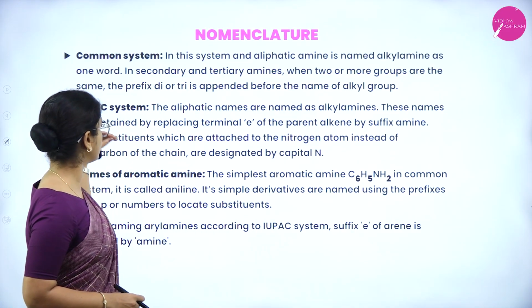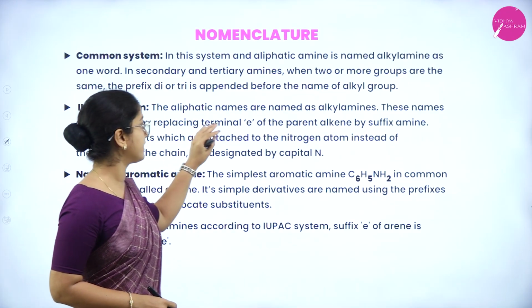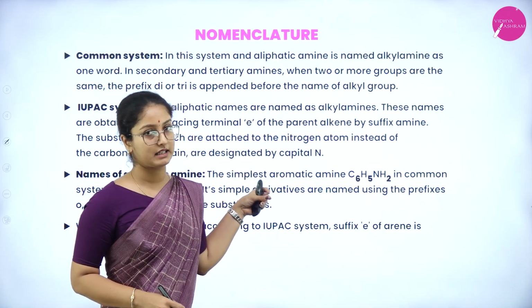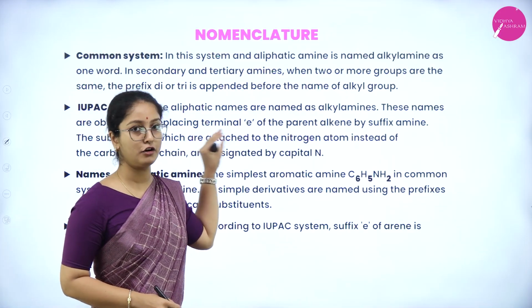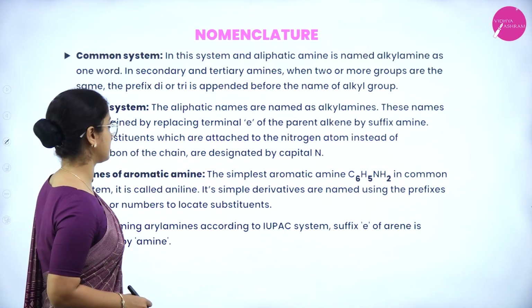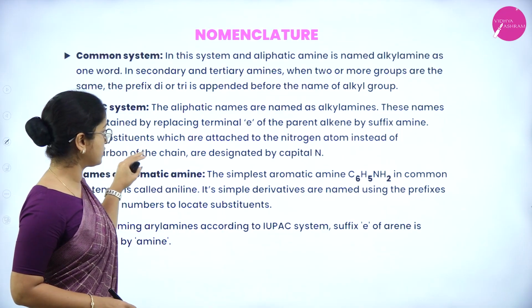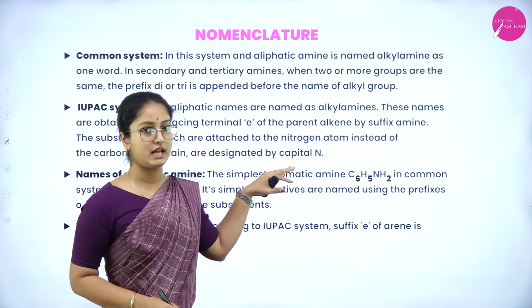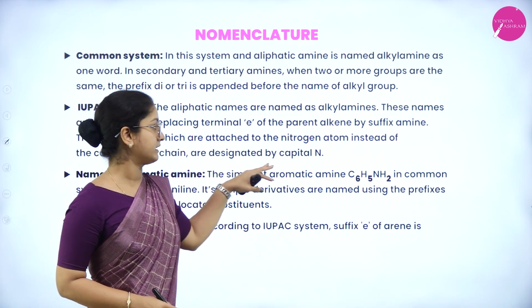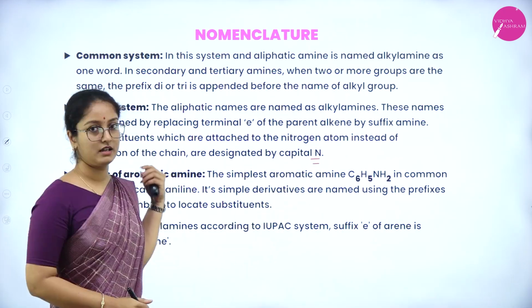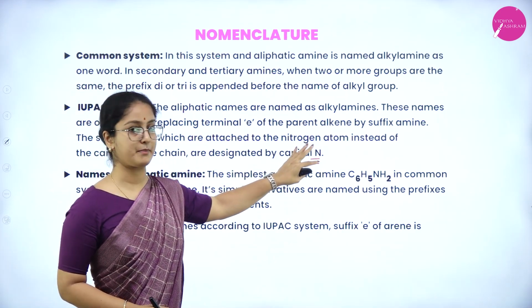And in the IUPAC naming system, the aliphatic amines are named again as alkyl amines. These names are obtained by replacing the terminal E of an alkane name by suffix amine. So the substituents which are attached to the nitrogen atom instead of the carbon of the chain are designated by the capital N. That is what we have to use, the capital N.